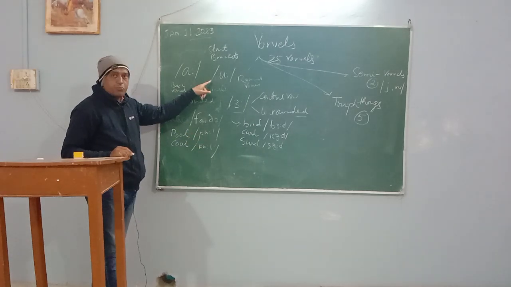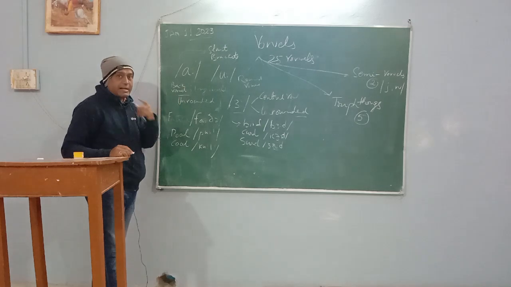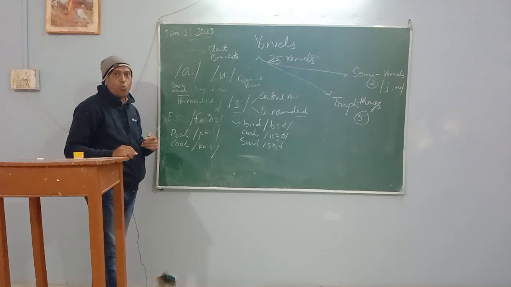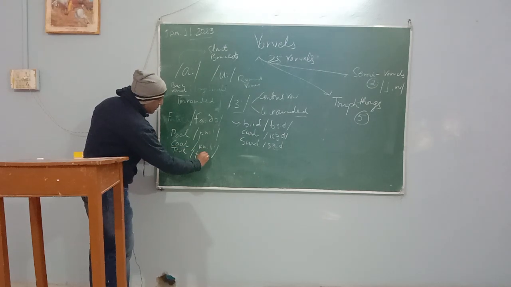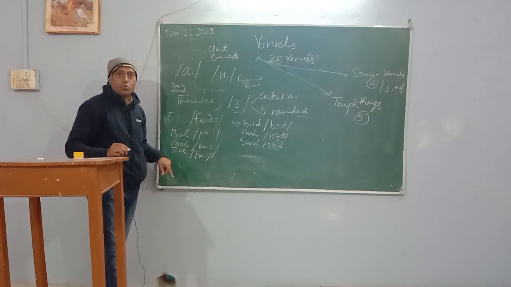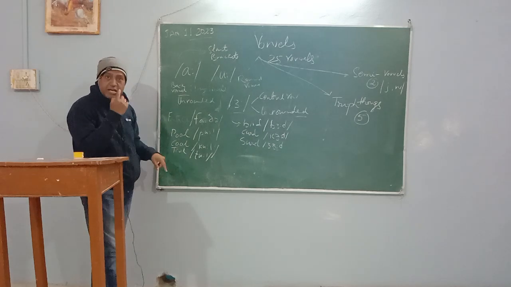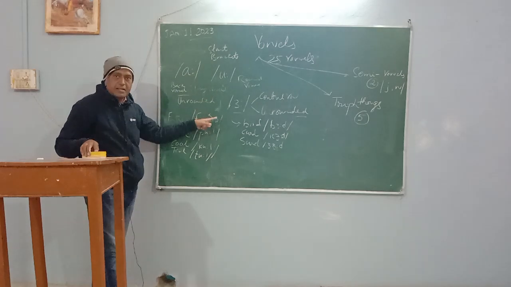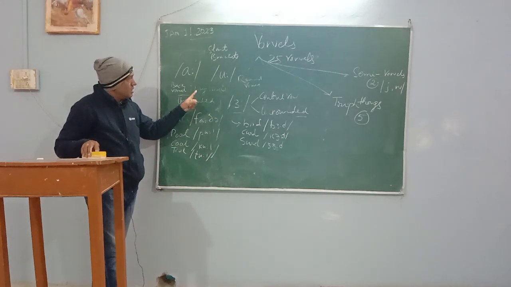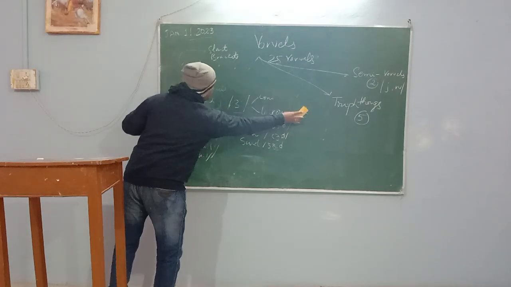It is put in the category of rounded vowels because our lips get rounded. Pool, tool, and the lips get rounded. So it is a rounded vowel, right? So we have discussed long vowels first.